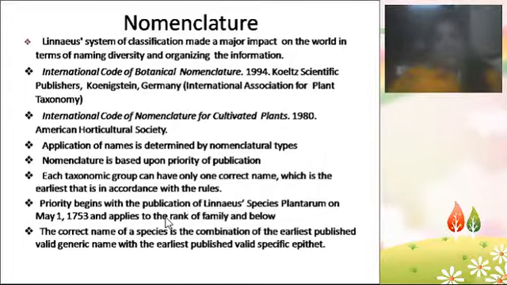Priority begins with the publication of Linnaeus's Species Plantarum. The main book is from 1753, the Species Plantarum. It is the book written by Linnaeus on May 1st, 1753. He proposed a classification to the rank of family and also genus and species. So many lakhs of plant names will be there in Species Plantarum. So first of all, before naming a plant which you identify, you have to refer to the Species Plantarum book.